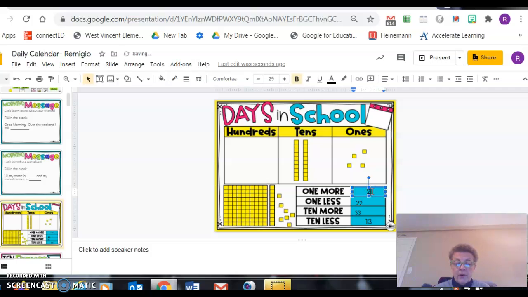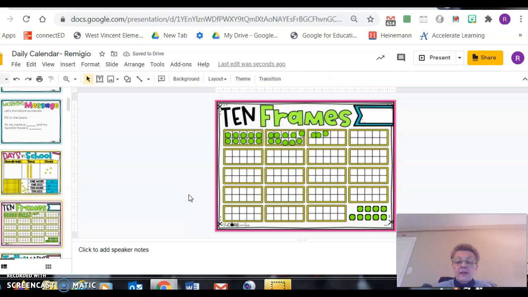Boys and girls, what is 1 more than 24? That is correct. 1 more is 25. What is 1 less than 24, boys and girls? Yes, 1 less is 23. Now it's a little bit trickier. What is 10 more than 24? I'm going to imagine 1 more long there, and that becomes 34. And 10 less than 24, that means I would take one of those longs away, and that would give me 14.